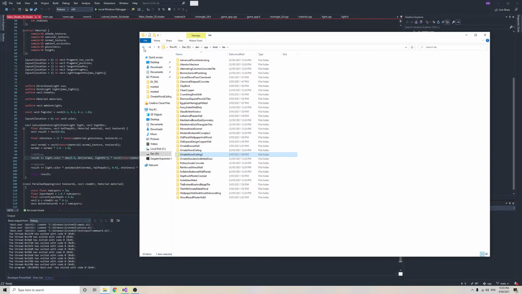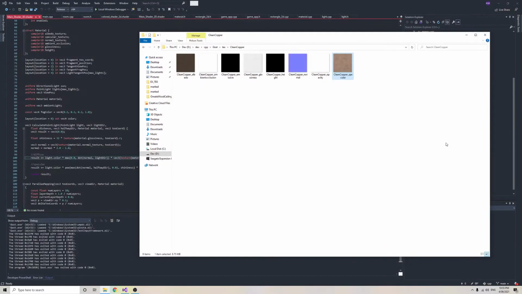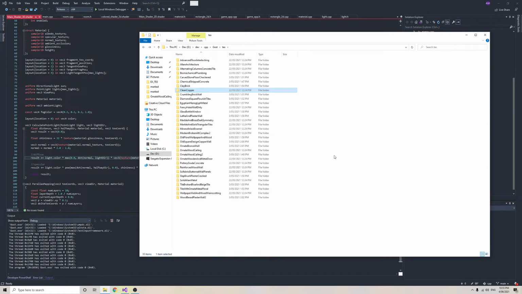However, metal surfaces have a tendency to tint the light which is reflected off them. So if I look at this clean copper and I look at its specular map, it has kind of a coppery kind of tint. So if I shine, I don't know, like a green light on the copper, it will come in and the green will multiply with this bluey color, and that will be the output. So metal textures tint the color of the light which comes into them.